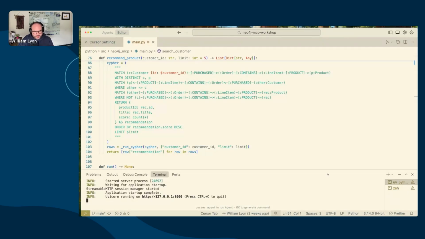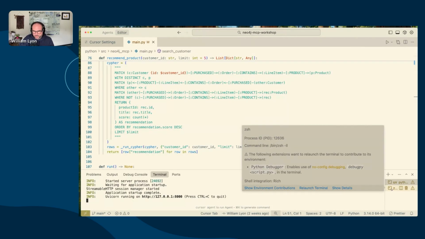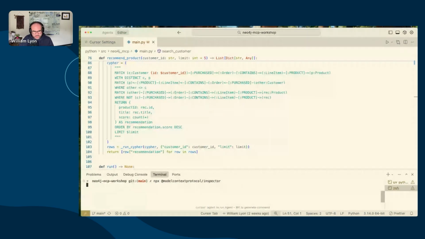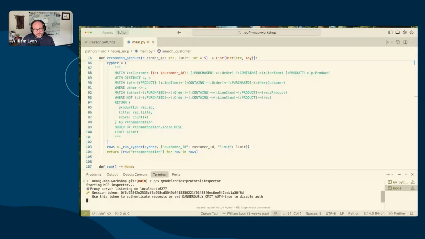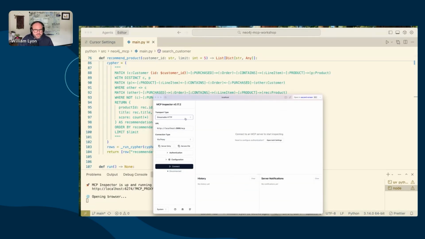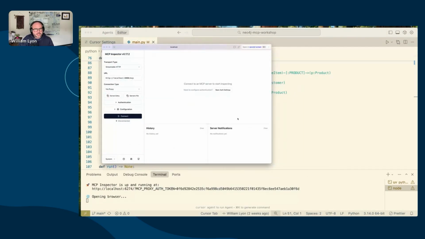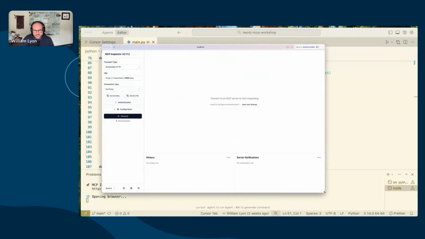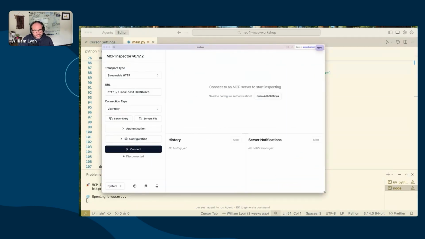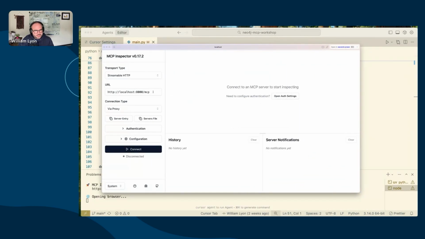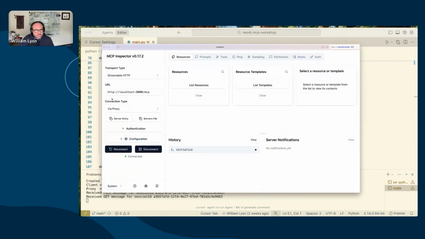So our MCP server is up and running on port 8000, and I'm going to launch the MCP Inspector. This is a really useful tool for debugging, testing, and development of MCP servers. So let's go ahead and connect to our MCP server, and we can see here that we can list resources and prompts that are exposed.